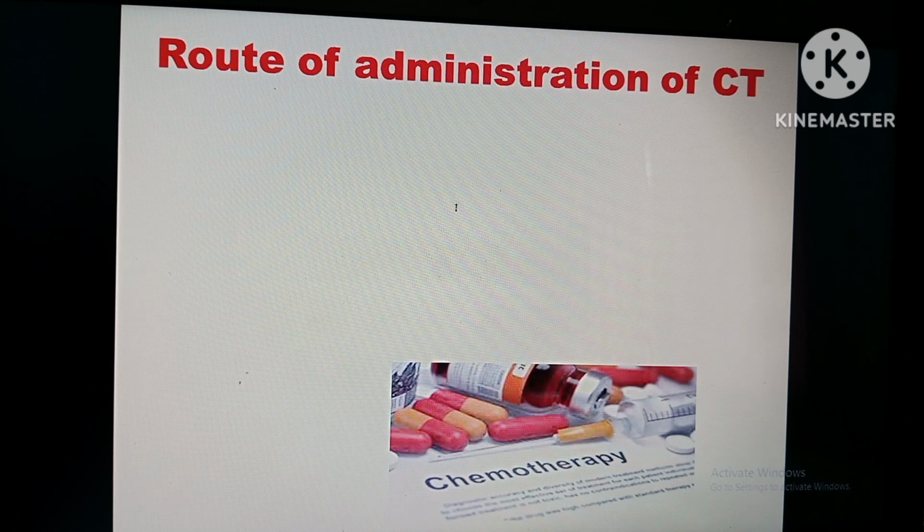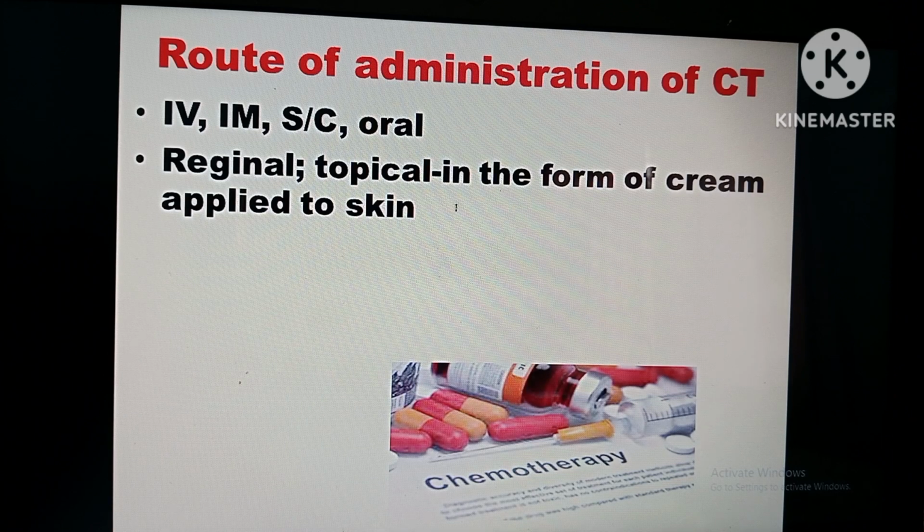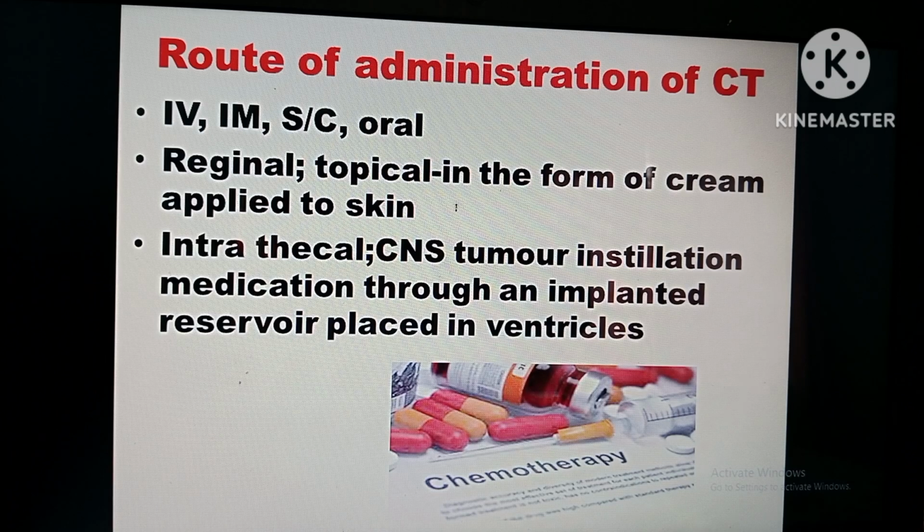Okay, routes of administration of chemotherapy. It can be given through IV, IM, subcutaneous, or orally. It can also be given regionally, or topically in the form of a cream applied to the skin. If the cancer cell is in the central nervous system, instillation of medication through an implanted reservoir placed in the ventricles. Through surgery, they will open and place the reservoir in the ventricle, so the drug is absorbed and starts to kill all the cancer cells.